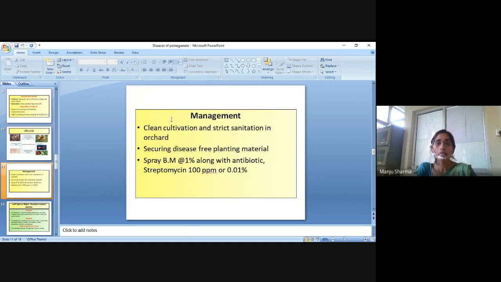Management: clean cultivation and strict sanitation in orchards, securing disease-free planting material, then spray of Bordeaux mixture 1% along with the antibiotic streptomycin 100 ppm or 0.01%.